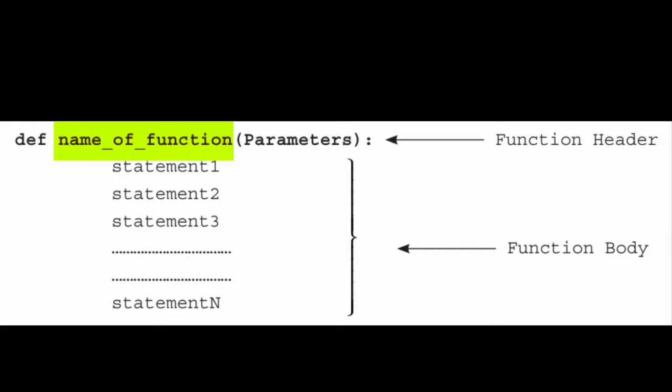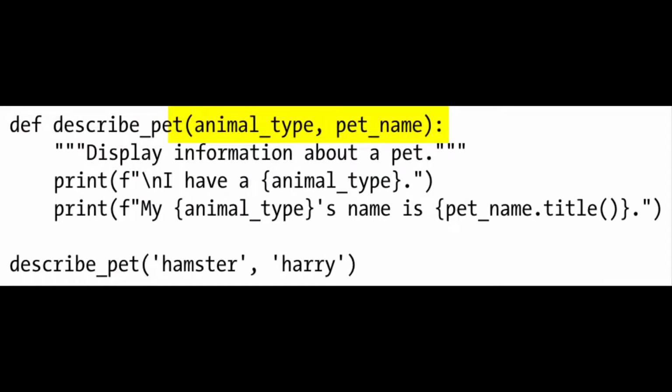The function header may contain 0 or more parameters. These parameters are called formal parameters. If a function contains more than one parameter, then all the parameters are separated by commas.